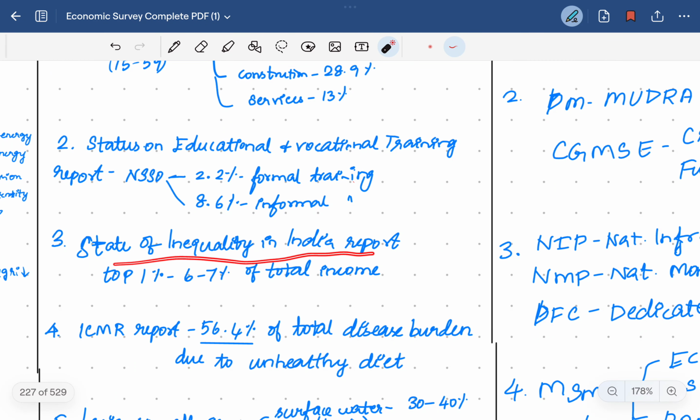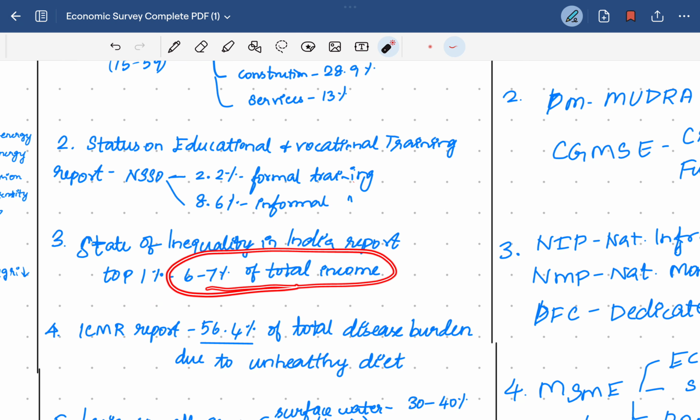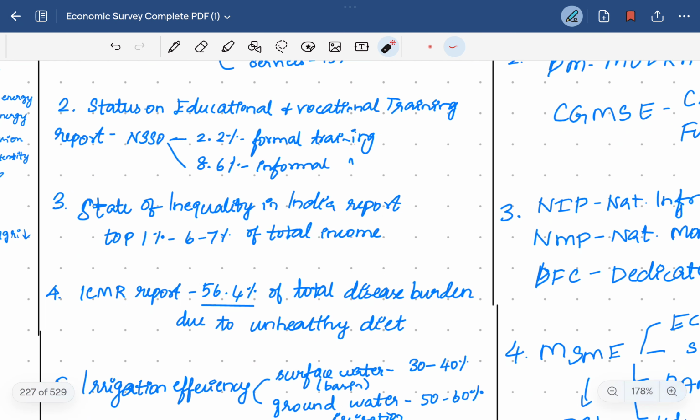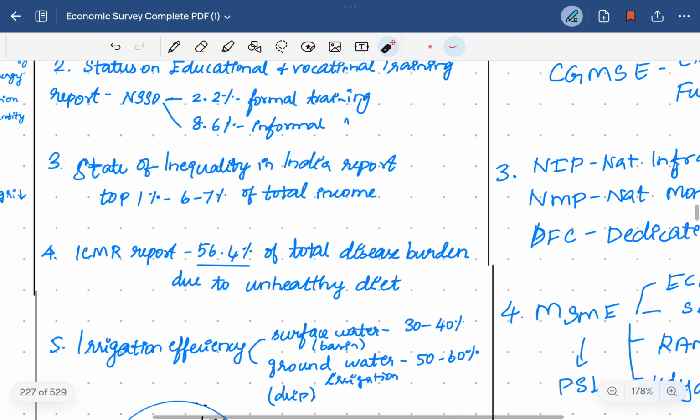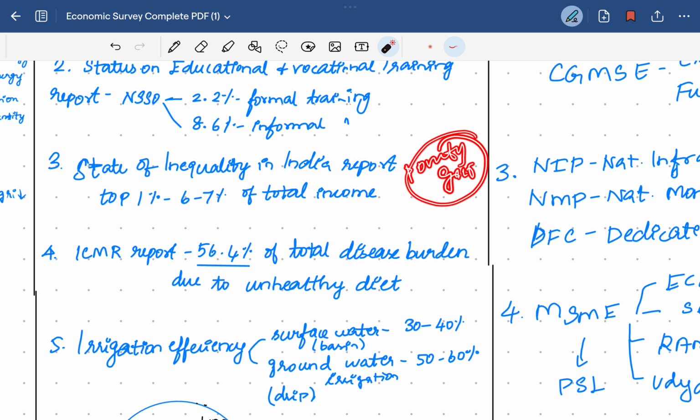Then the State of Inequality in India report says the top 1% wealthy people hold 6 to 7% of the total income, which shows the inequality and the poverty gap between the rich and the poor.